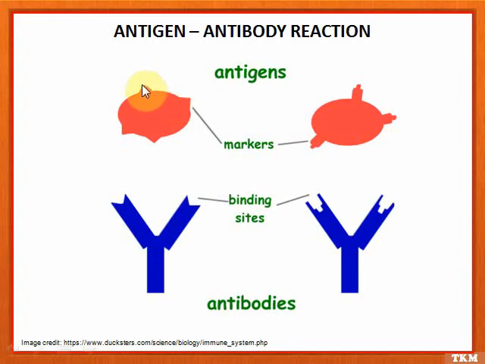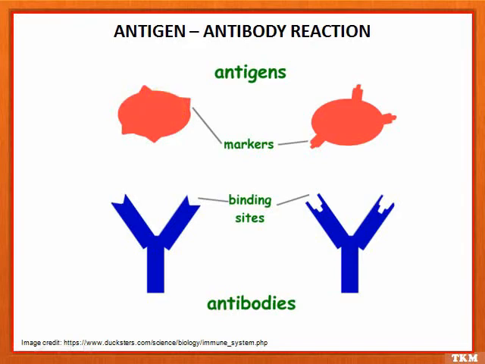These are the markers that are present on the surface of pathogen that are called antigen, and they have specific antibodies that are manufactured by our body that go and bind to these markers, that is antigen, on the surface of pathogen, thus killing the pathogen.